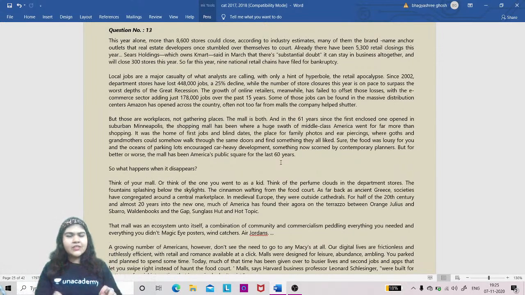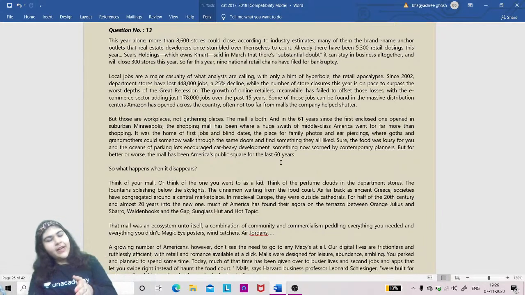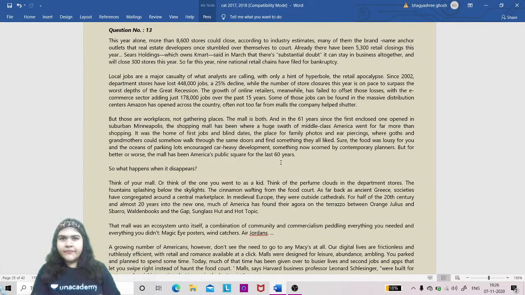Just trust this process. CAT is following a pattern in which it is giving the RC. RCs are not very big. The paragraphs are not very big. A paragraph consists of 3 lines, max 4 lines, minimum 1 or 2 lines also. And it has 5 paragraphs, not more than that. So around 16 lines can be an average RC. Now, once again, how many questions does it have?